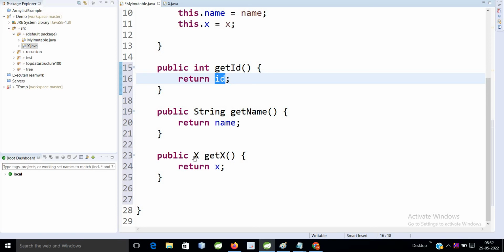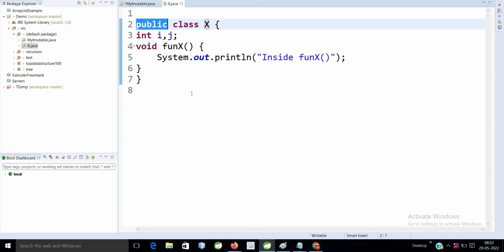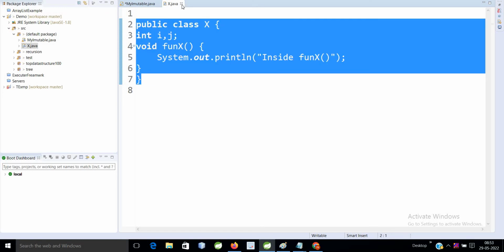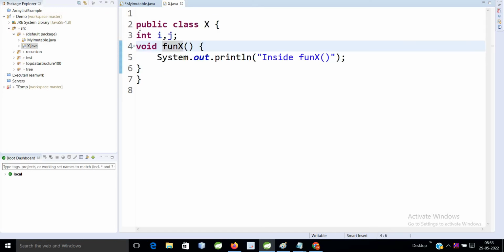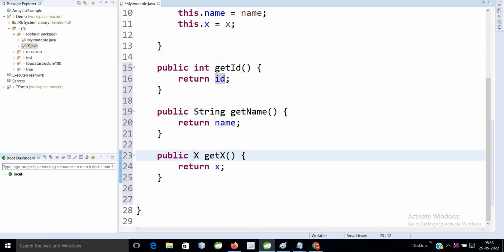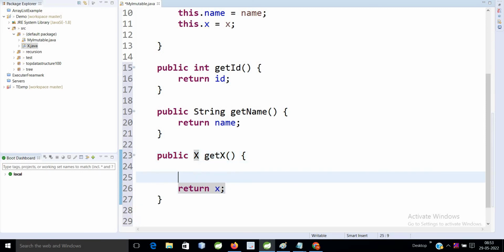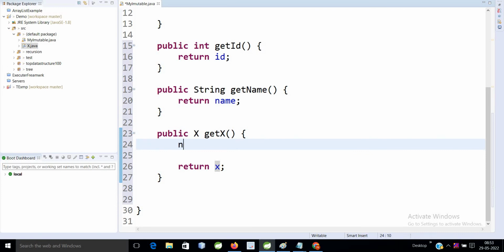And the class, if you see, is not a final class. So if you have this type of situation, then you have to either declare this class as immutable, or you can do one thing. Instead of providing this directly, you have to create one new object, copy all the content to it, and then return this new object, not the actual object.